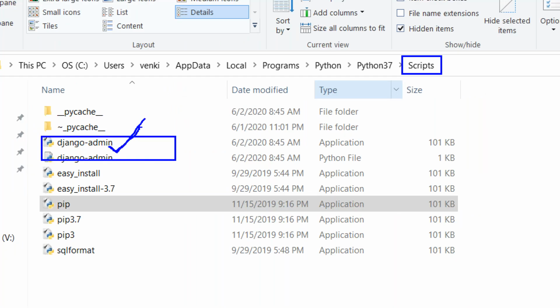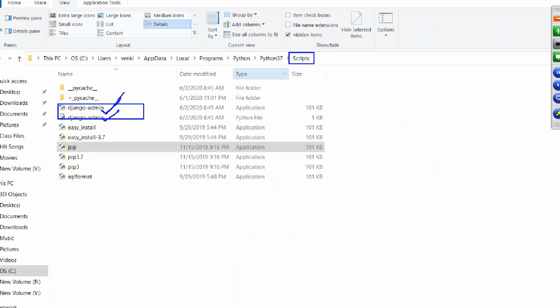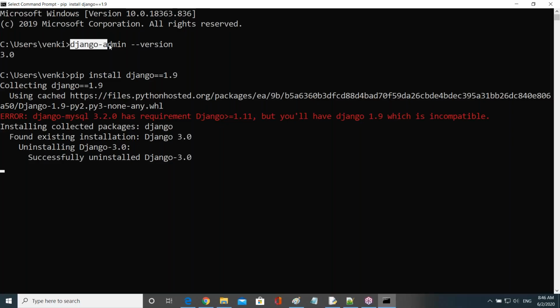This file will be created when we do Django installation. We use this file name to check the version. What is the file name? django-admin. The same file name we use to create the project also.